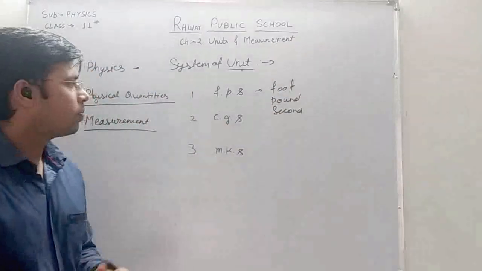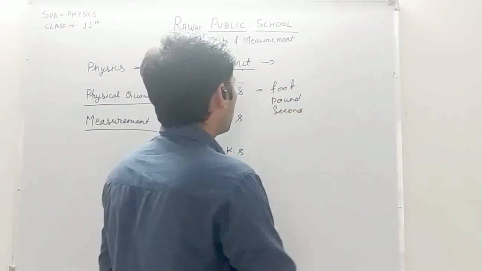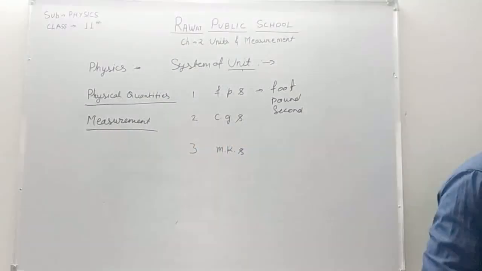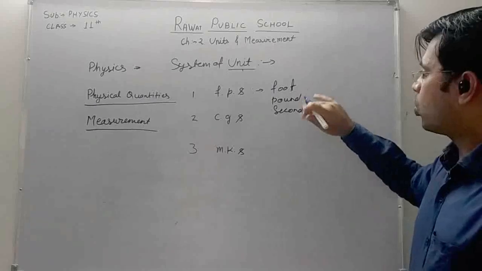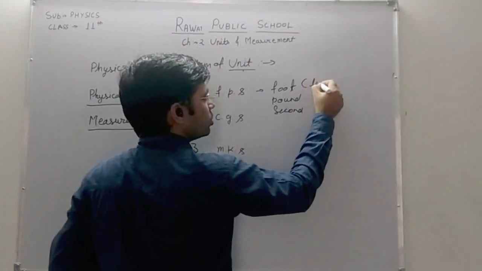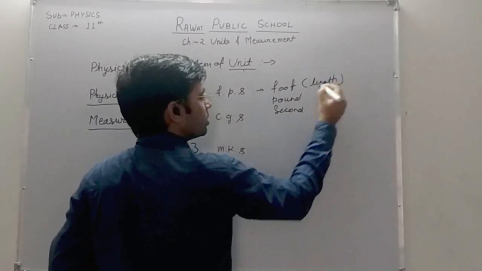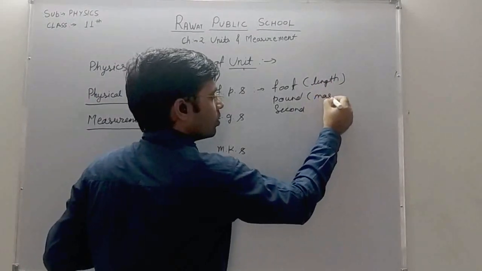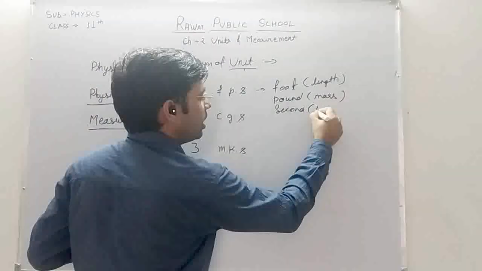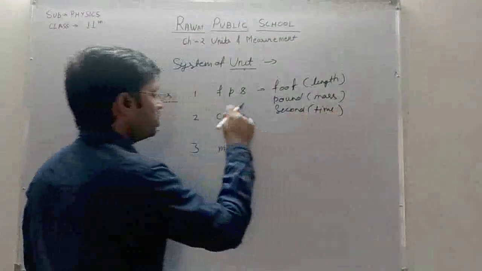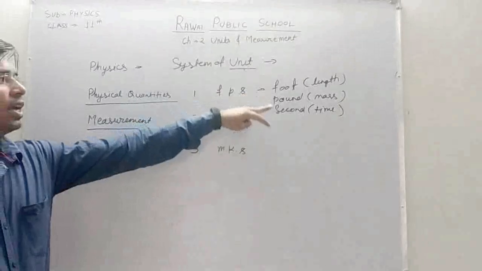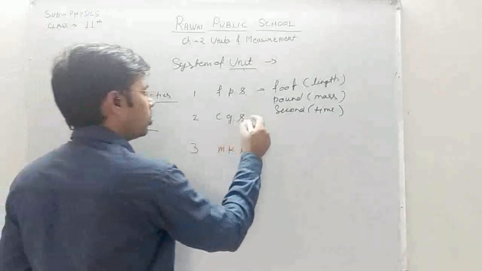This foot is the quantity which measures length, the pound measures mass, and second is for time. Similarly, all these unit systems have the same thing, that is length, mass and time.